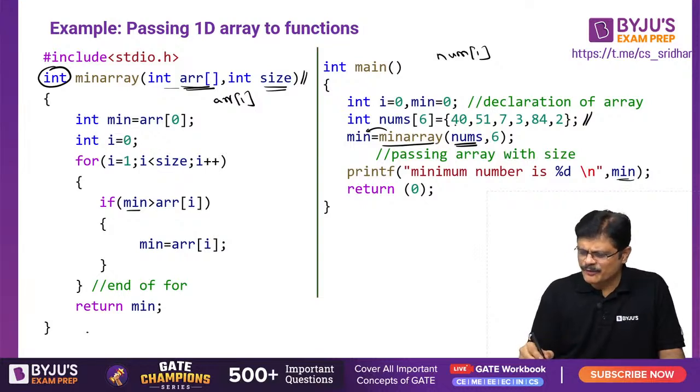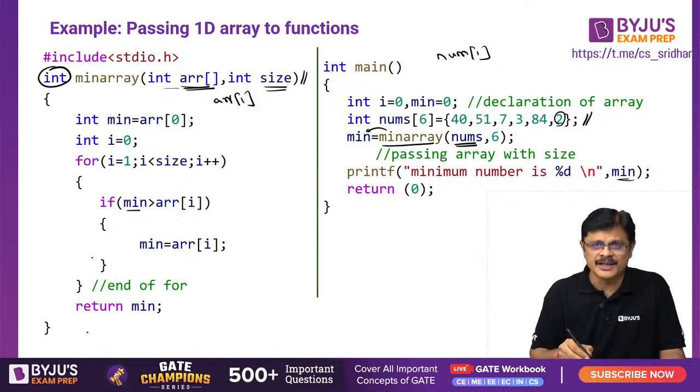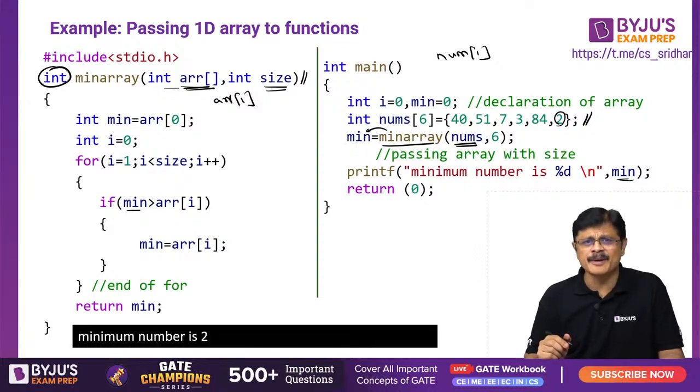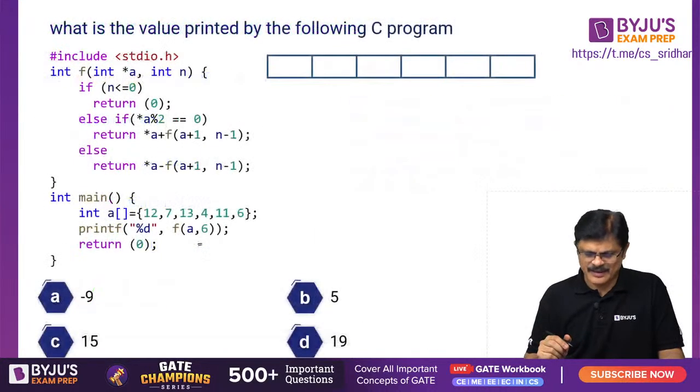It starts with 40 as the minimum. Is 40 greater than 51? No problem. Is 40 greater than 7? Yes, therefore 7 becomes the minimum. Like that, when you continue, 2 becomes the minimum value. So this function will return 2 as the minimum value, and that is printed. Very good. So the output is simply: minimum number is 2.